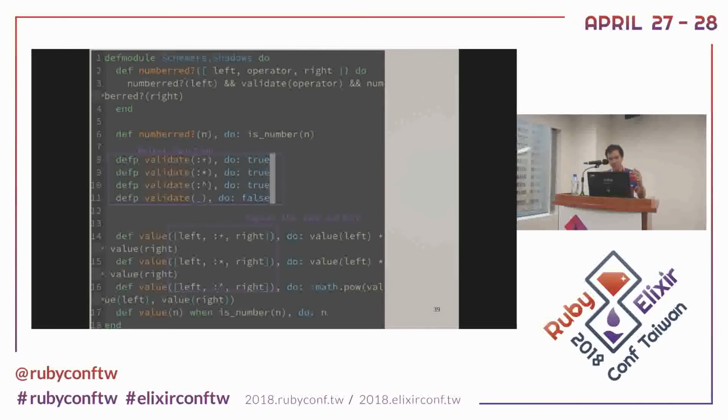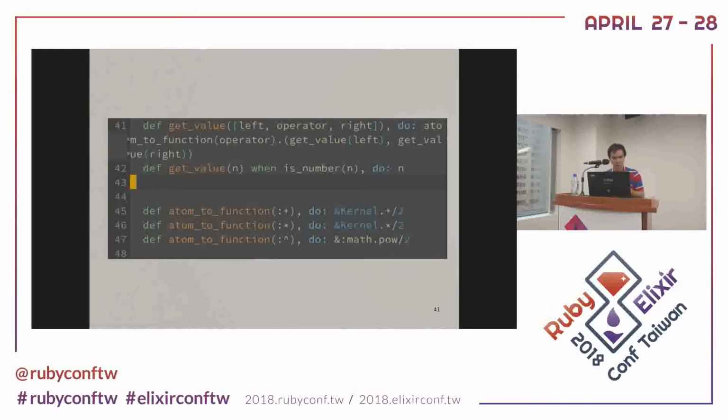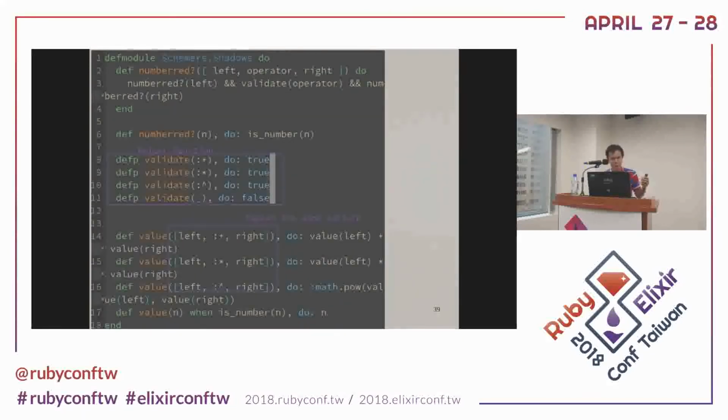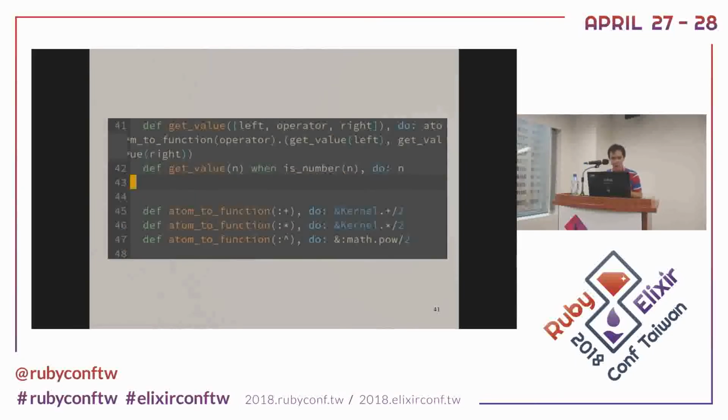Just use these simple functions. So I say I want to extract the pattern, right? Like the value line before that, it is left and plus and right. I write it three times, so I want to extract that. I call it get_value. I write it here. In Elixir, you can return functions. A function can return functions. So I use the operator here to alternate between two functions. If it is a plus, I will return the plus function. If it is a power, I want to return the power function.